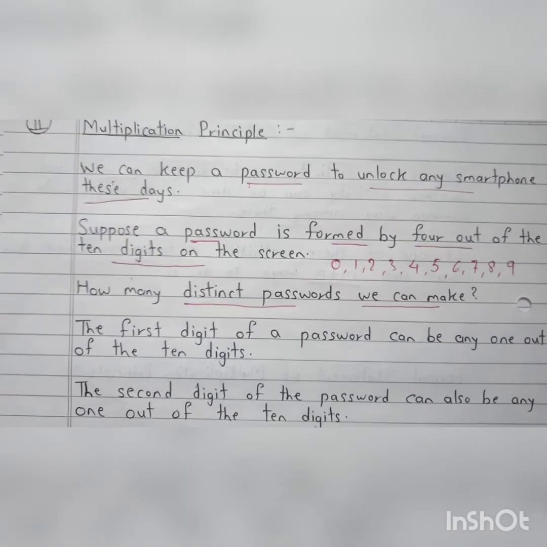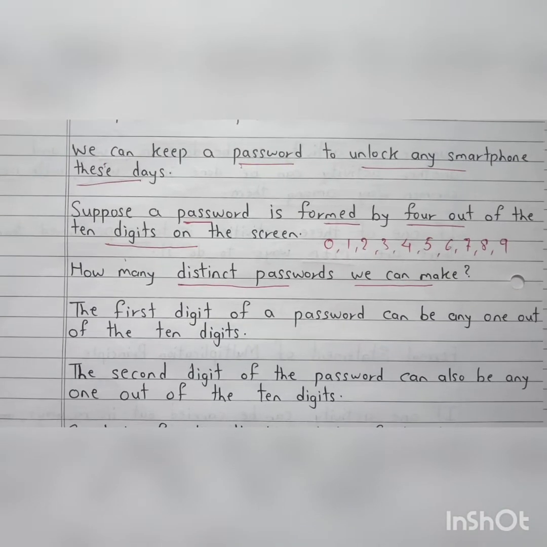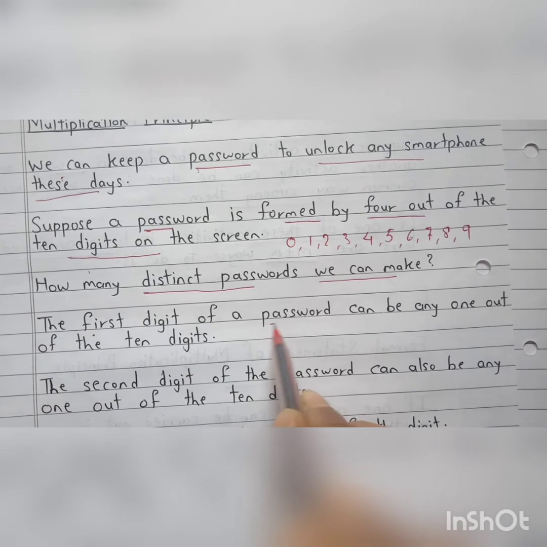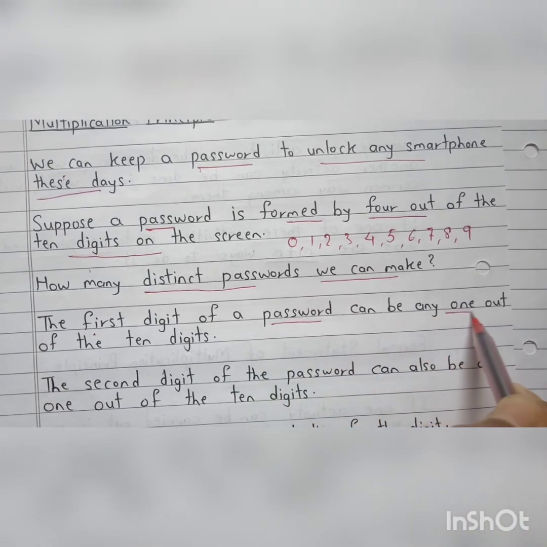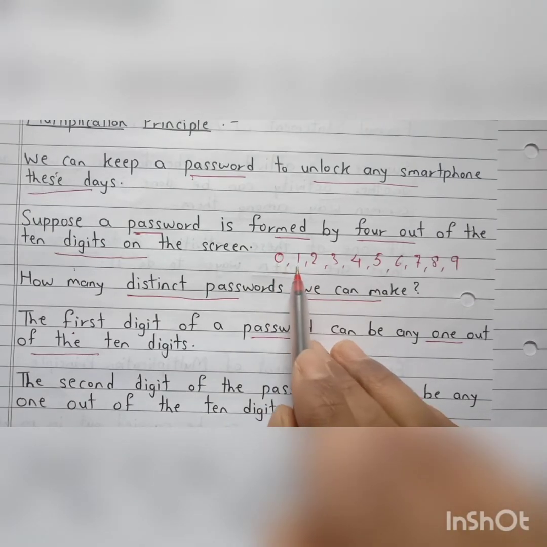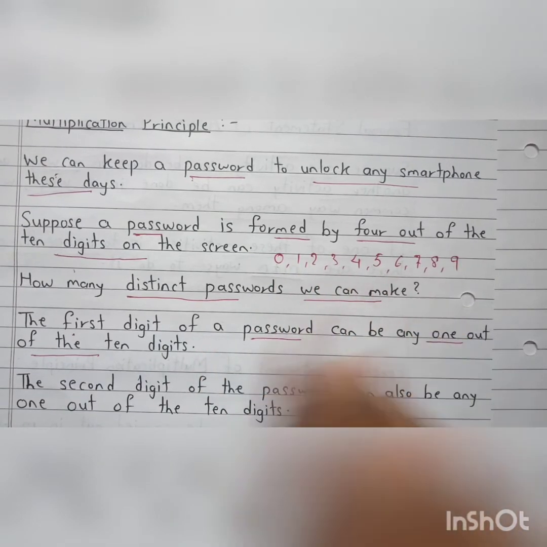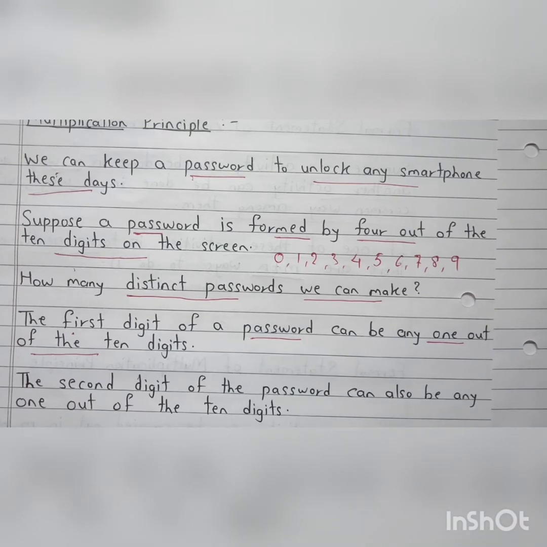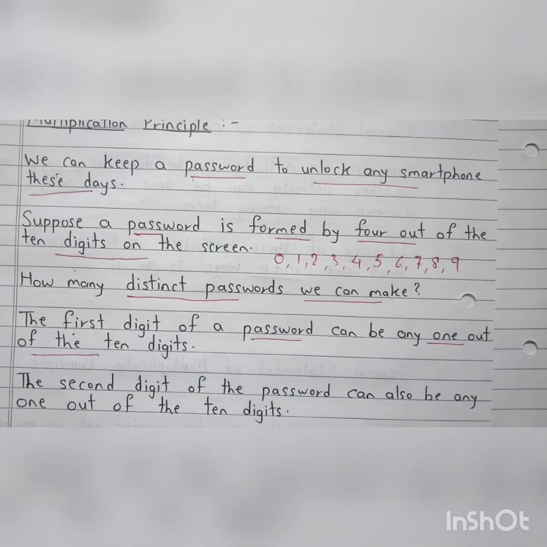So total 4 digits we have to select. Let's go to the first digit. The first digit of a password can be any one out of the 10 digits. Which 10 digits? This one, 0, 1, 2, 3, 4 and up to 9. Out of these 10 you can select any one digit. So this was the first digit.